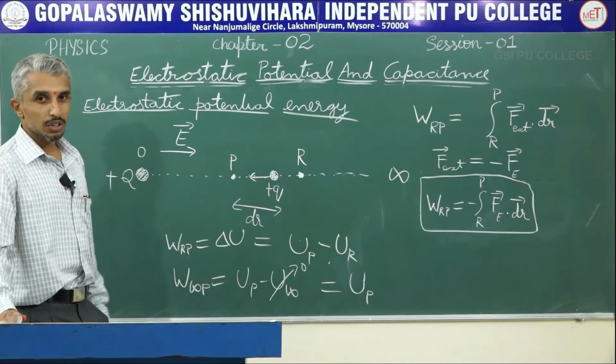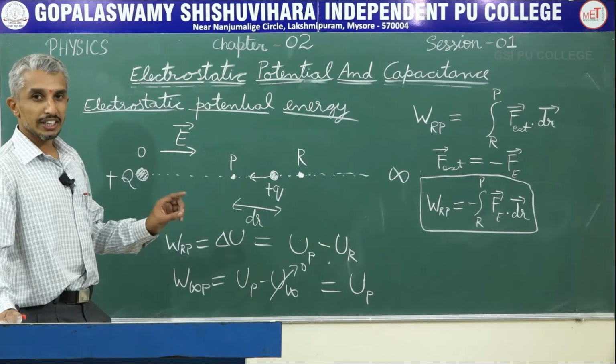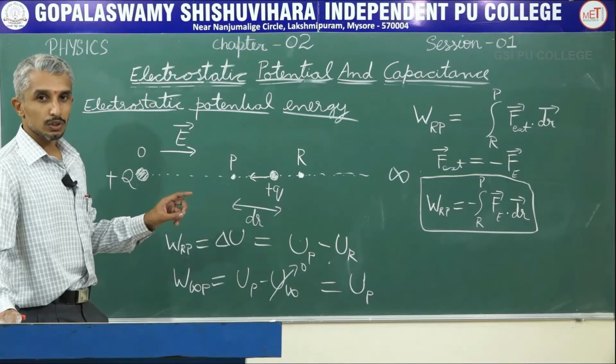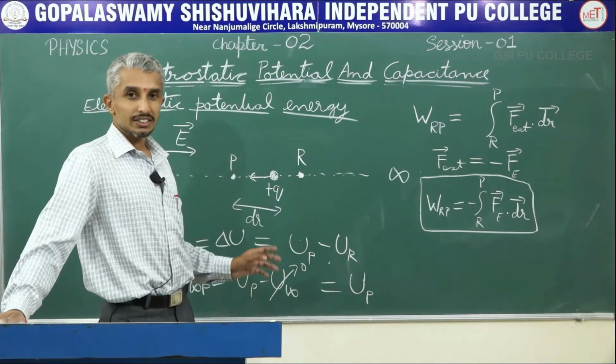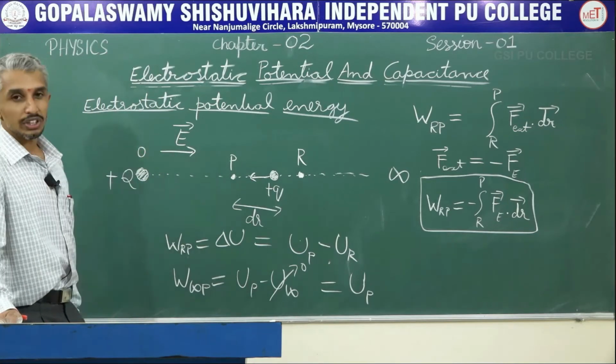So I will repeat it once more. For a given charge, the electrostatic potential energy at a point in electric field is the work done by an external force in bringing it from infinity to that point without accelerating. Okay, so this is the definition for electrostatic potential energy.